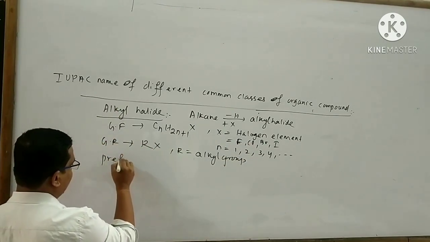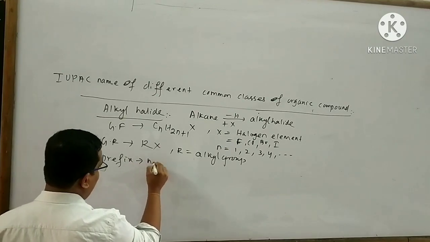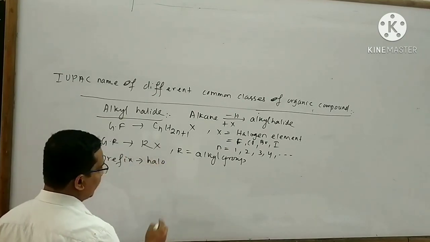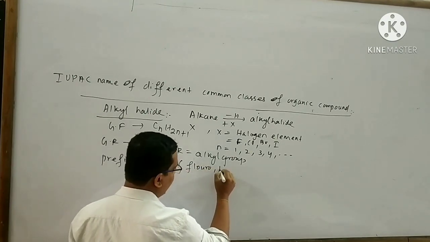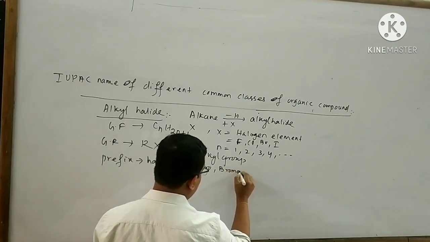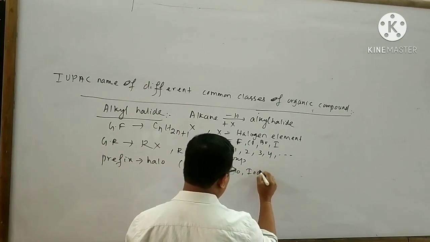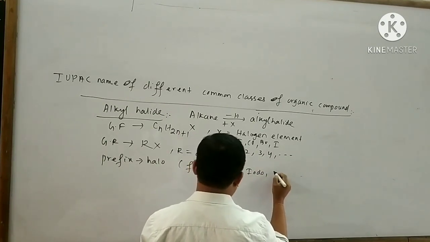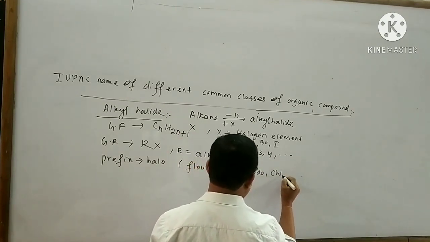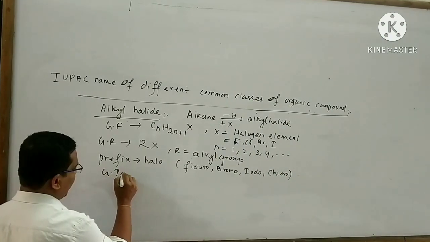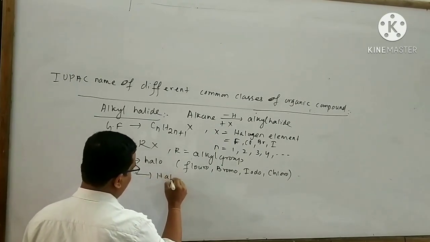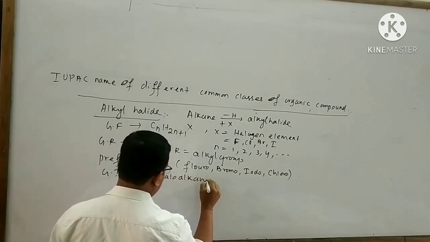The prefix is halo. Halo means you can use fluoro, bromo, iodo, chloro. The general parent name is alkane.